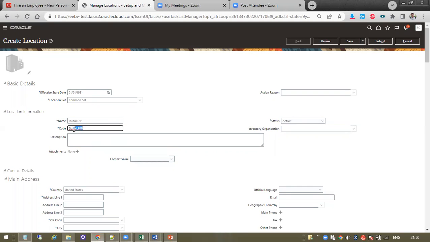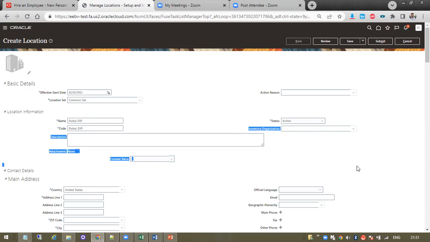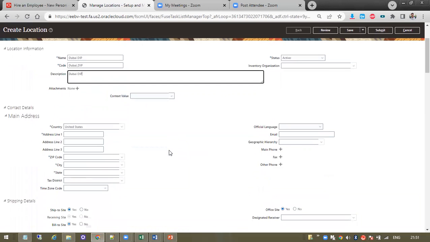The code is related to the BA reports purpose. We are using the codes in the backend. The status should always be active. If you are creating a new location, it should be active. It is related to finance; ignore that part, and inventory, these things. The description you can repeat, same as here. As an end user, only the geography part comes in.